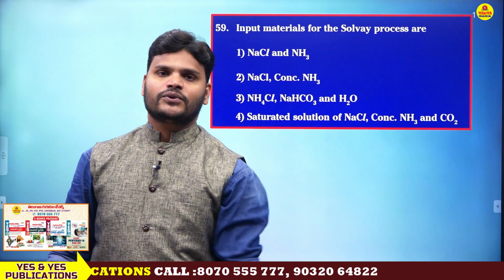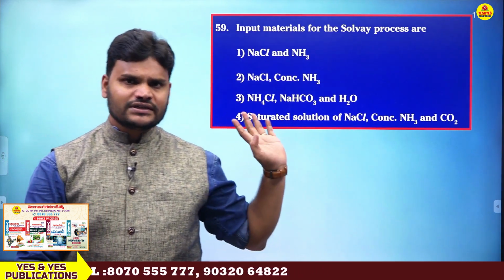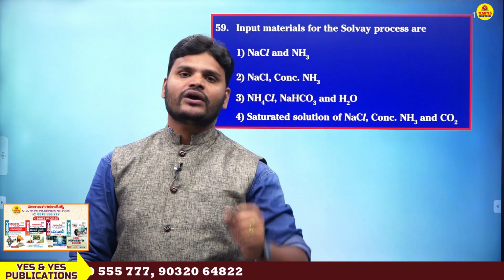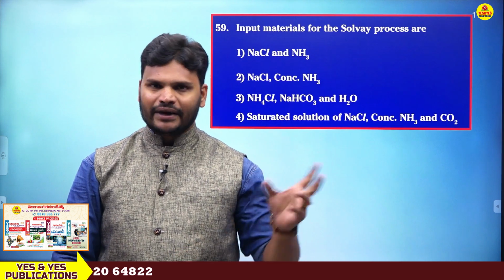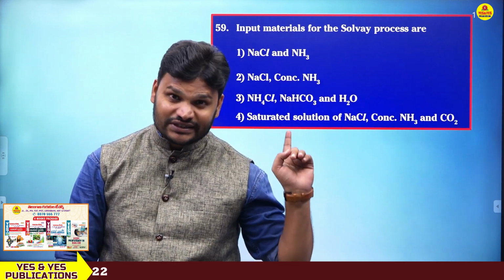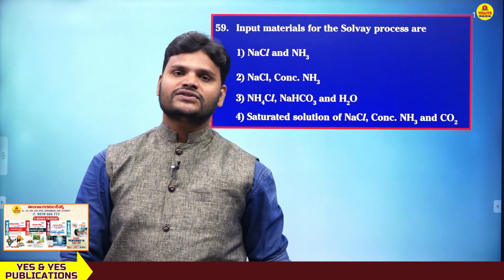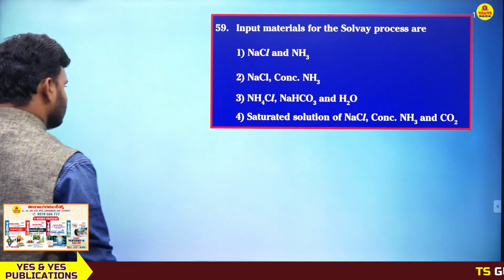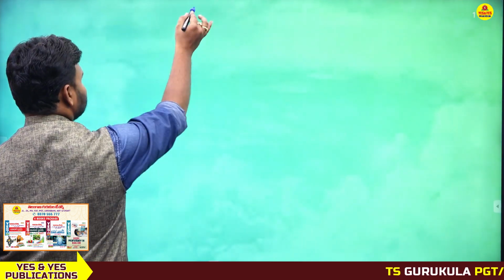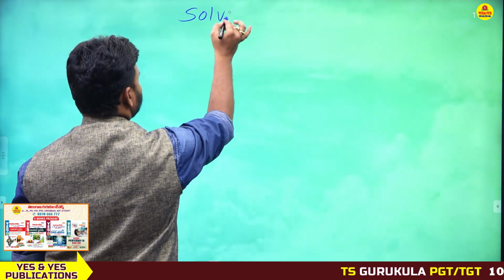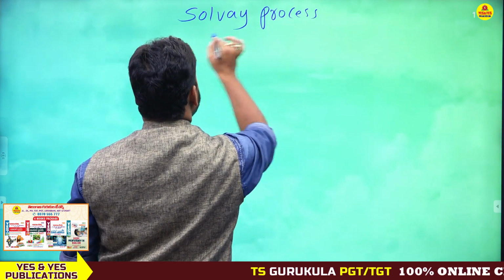Sometimes in examinations they ask which compound we prepare by the Solvay process: Na2CO3, sodium carbonate. But one logic is there: by this process, we can prepare sodium bicarbonate also. Let me explain the Solvay process, named after the scientist Solvay.